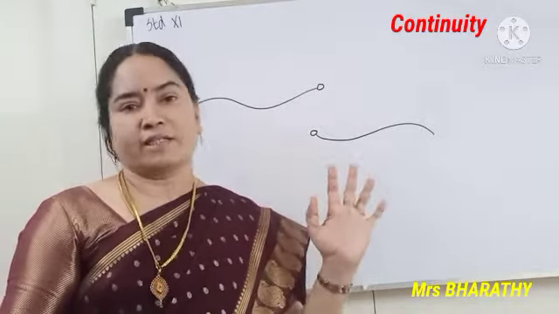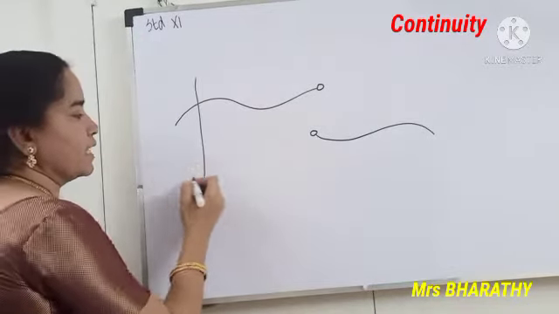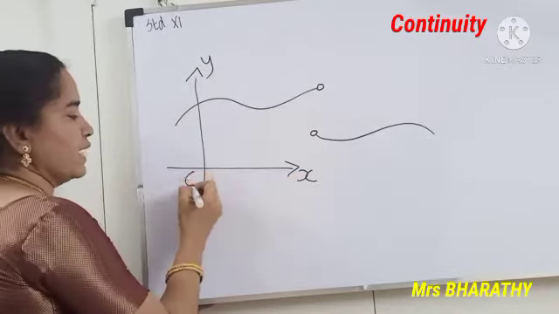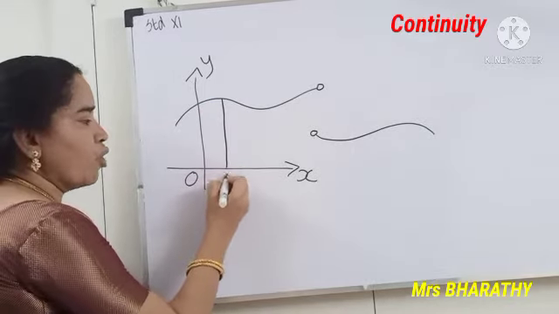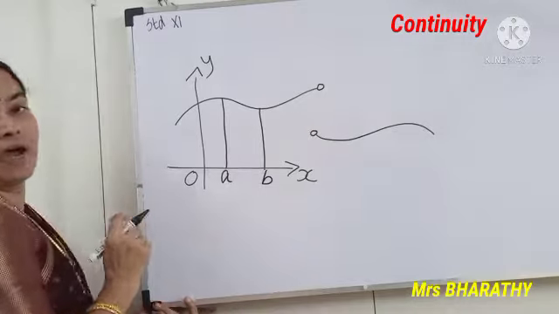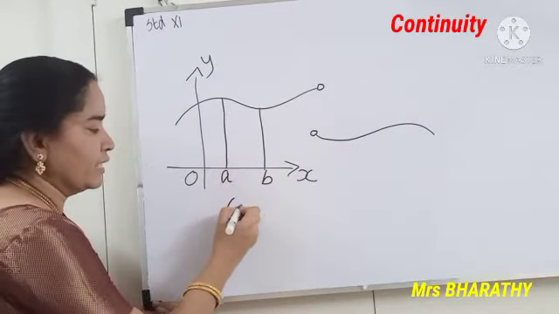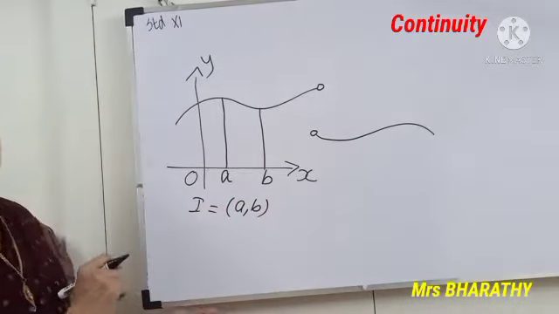Just by looking at the curve in a particular interval. See, for example, the same curve. When I take this as x-axis, y-axis and origin, suppose I want between this A and B. In between A and B, look, an interval A comma B. So I call it an interval.